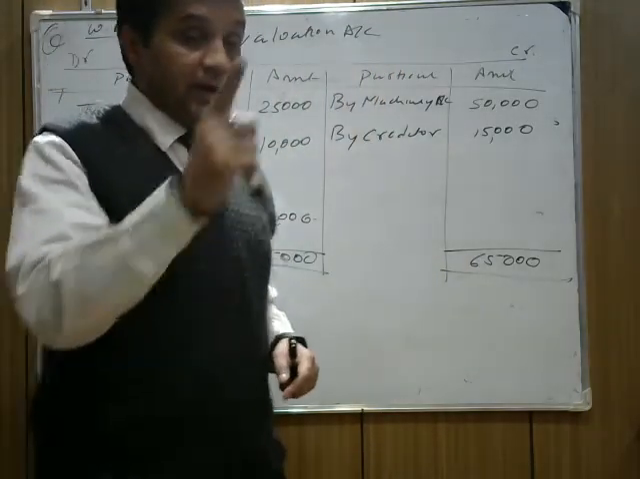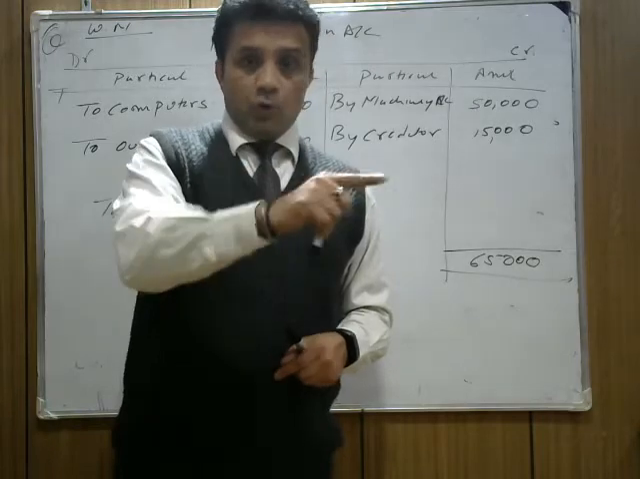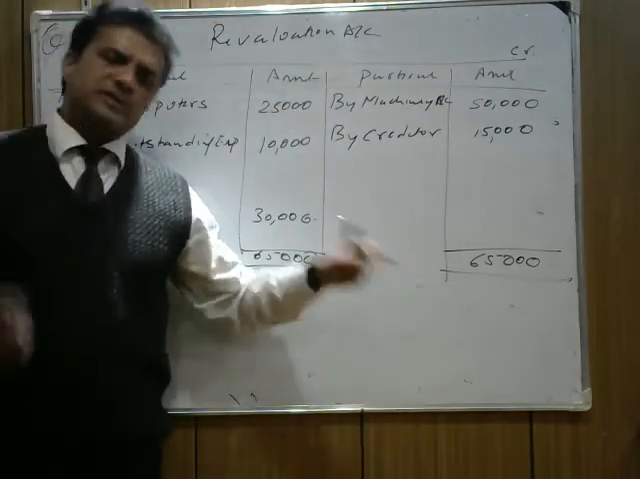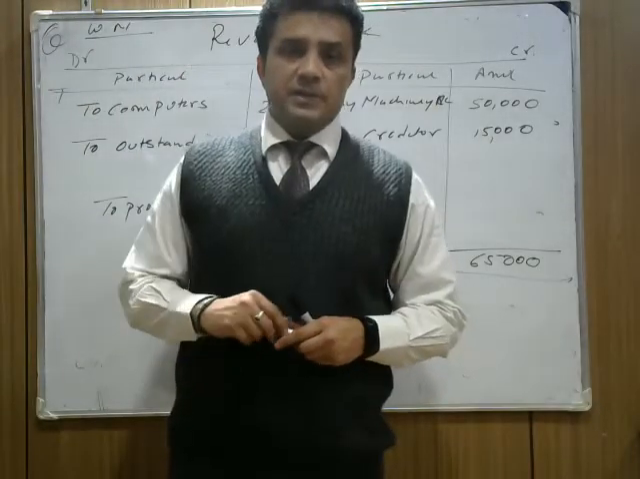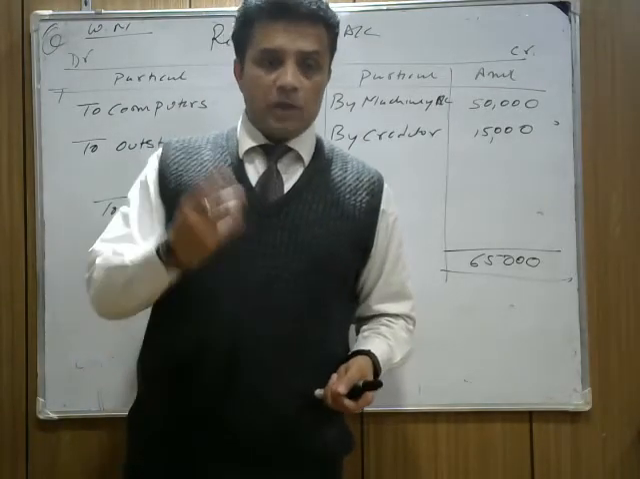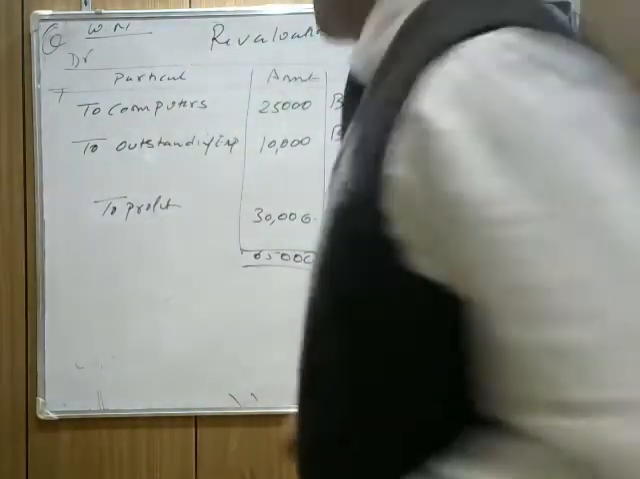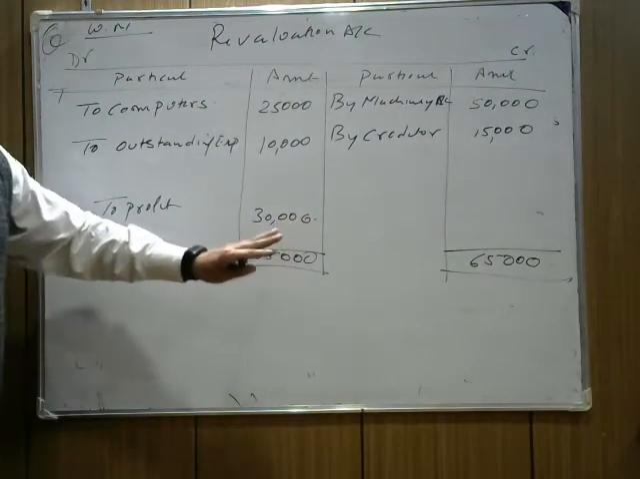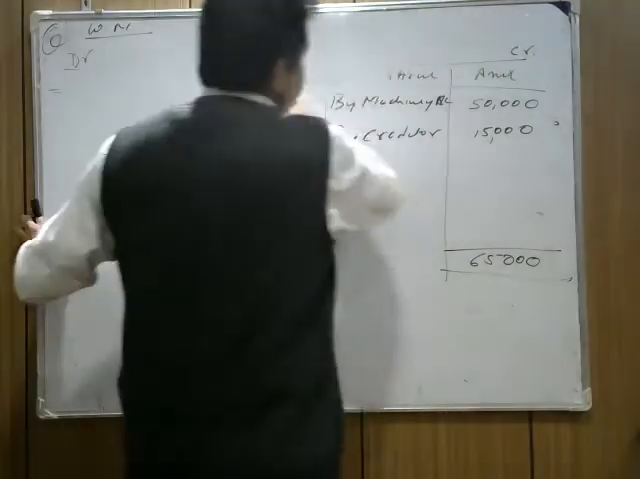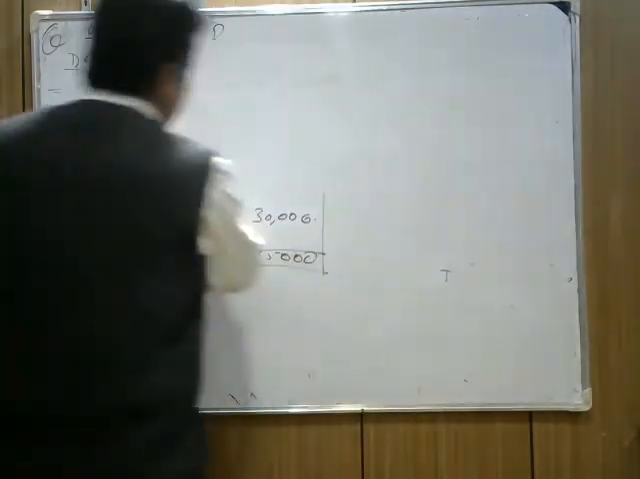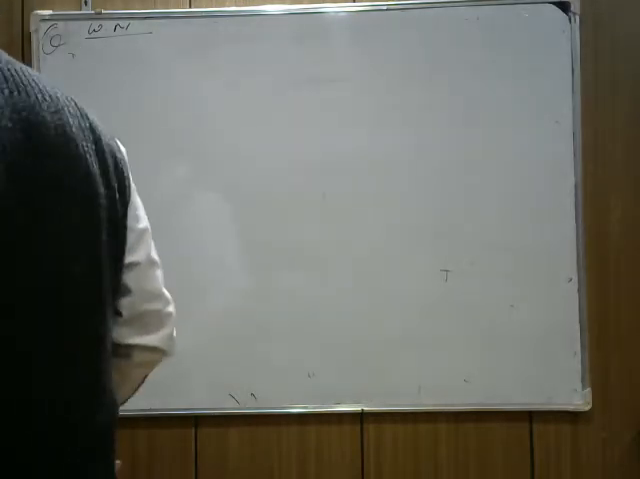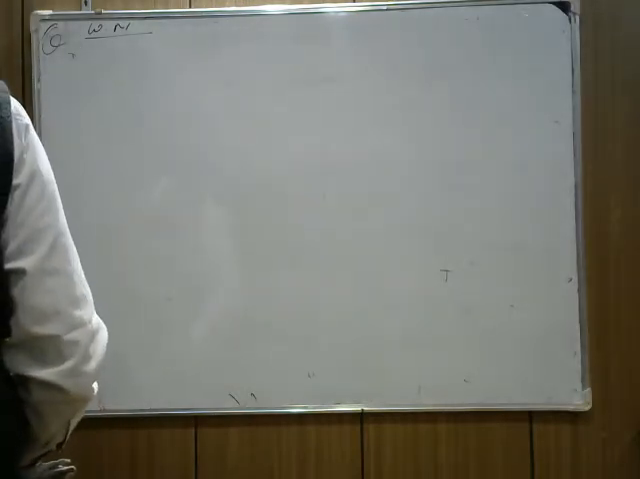Okay, so we need to find gaining and sacrificing: old minus new. Before that, we prepare the revaluation account. Now suppose you have a time constraint. Suppose this question comes in the board exam and you want to solve it within 2-3 minutes. How will you do it? No need to prepare the revaluation account. Let's see how we do it without making the revaluation account.